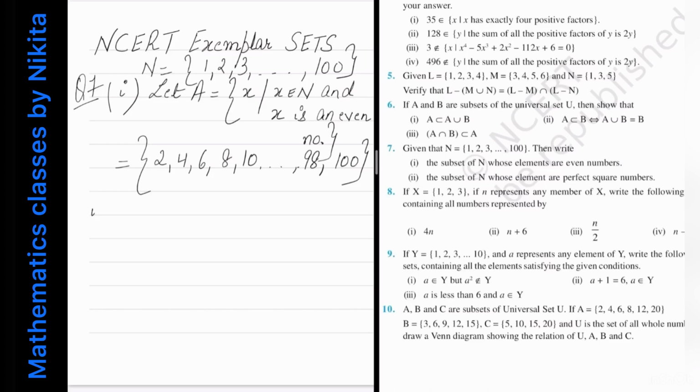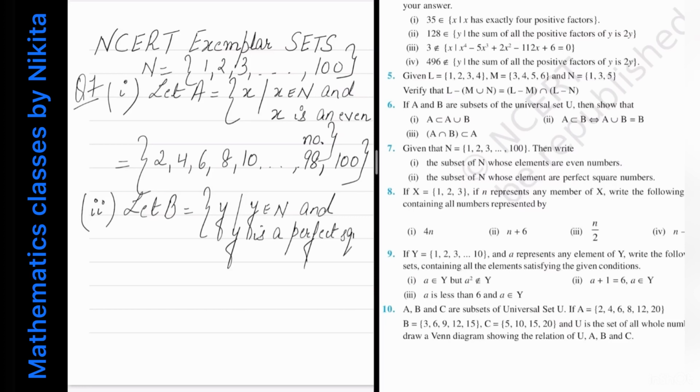Now next part. The second part says that you have to find the subset of N whose elements are perfect square numbers. So let B be equal to all those y such that y is coming from N and y is a perfect square.